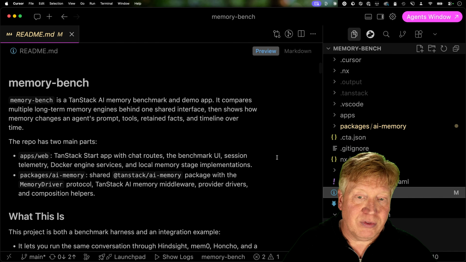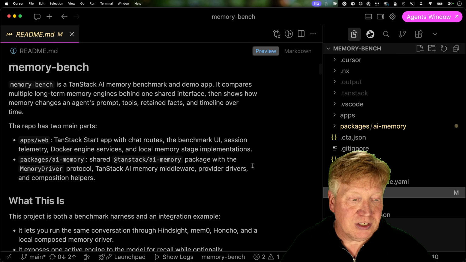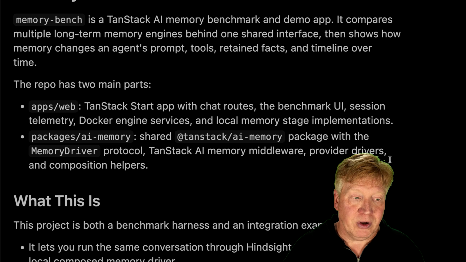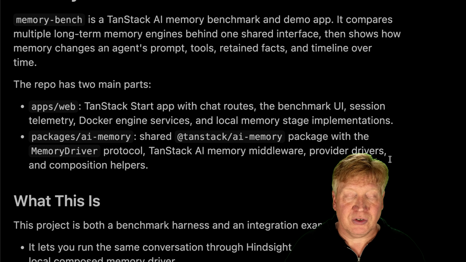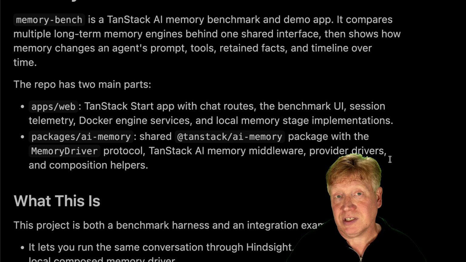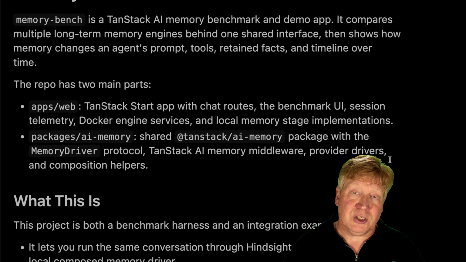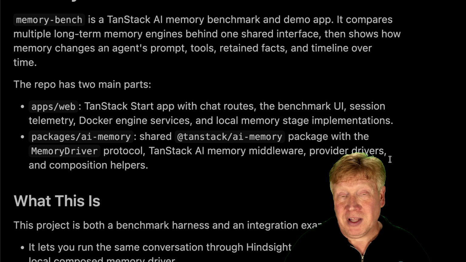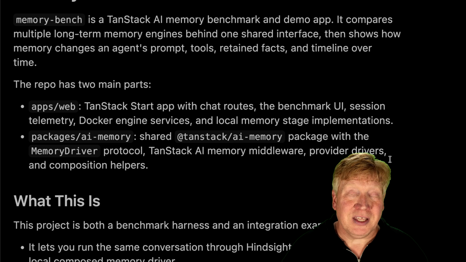Let's go take a look at the README because I think it's actually really good. And it talks about, one, the fact that there's two elements of this monorepo. The first is apps web. That's this memory bench application. And then there's the really important packages AI memory system. And that's what gives us our types as well as connectors to various memory systems, as well as a way to go and do a DIY thing and create our own memory.